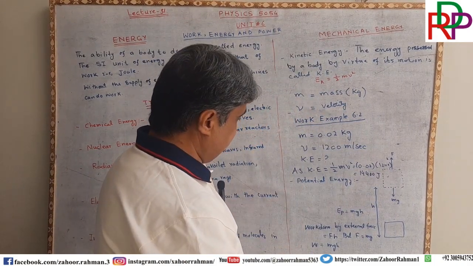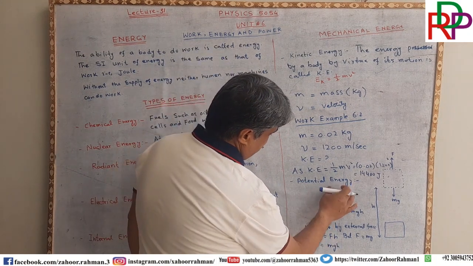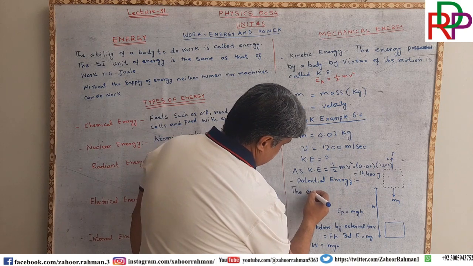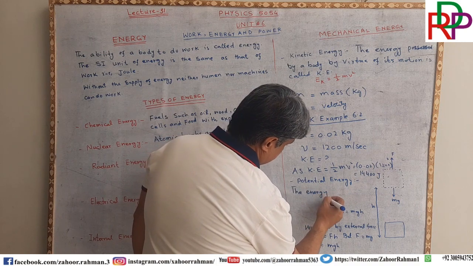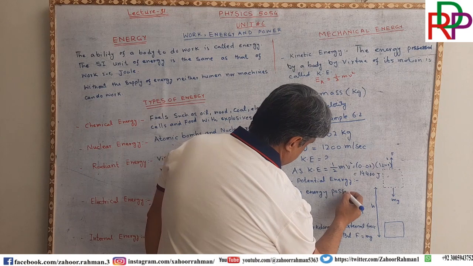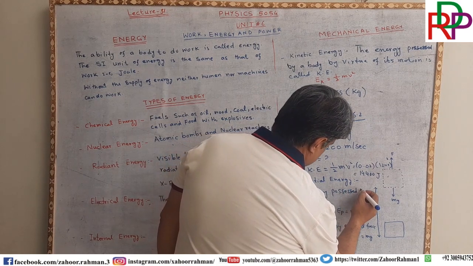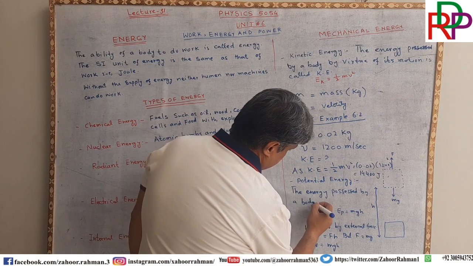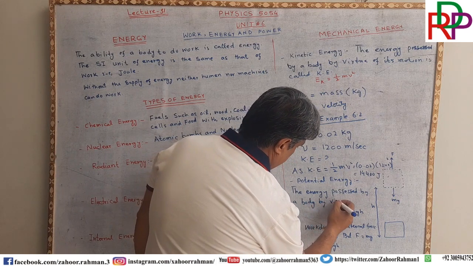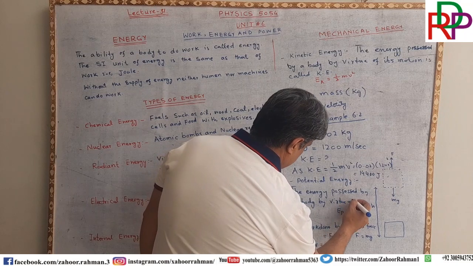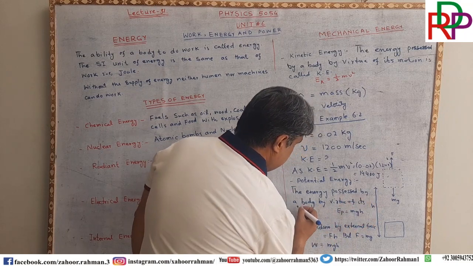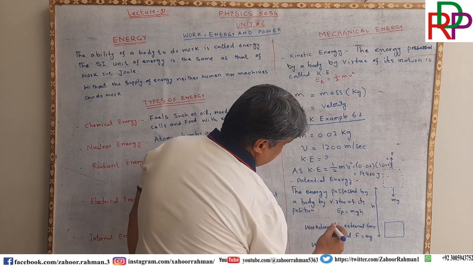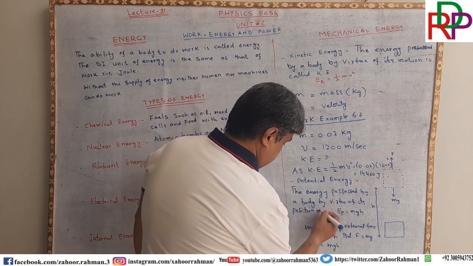Now we are turning our focus to potential energy, and we are saying it is the energy possessed by a body by virtue of its position or condition.